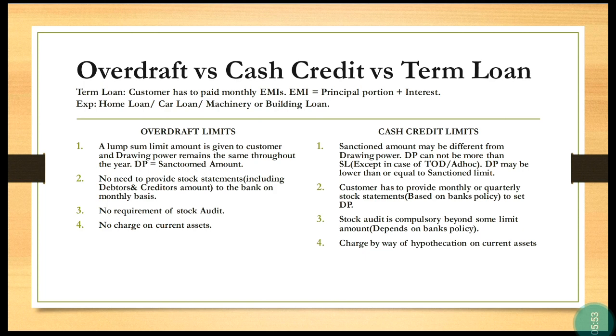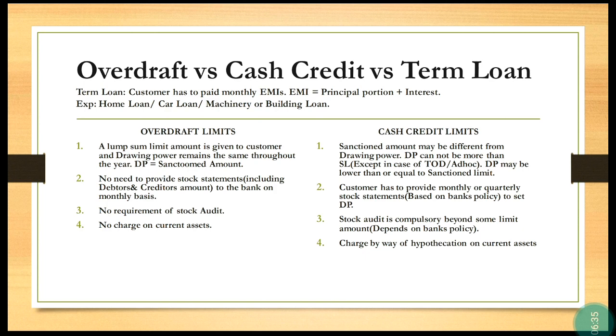The last one is the charge on current assets by way of hypothecation. Under overdraft limit, generally there is no charge on current assets, but there are some products in which the bank creates a charge on these current assets by way of hypothecation. However, in cash credit, a charge on these current assets by way of hypothecation is compulsory. So the last point is that the charge on current assets also depends on the bank and the limit amount.